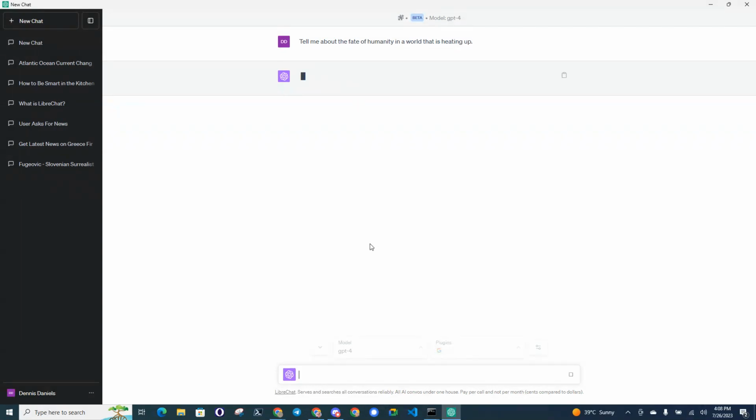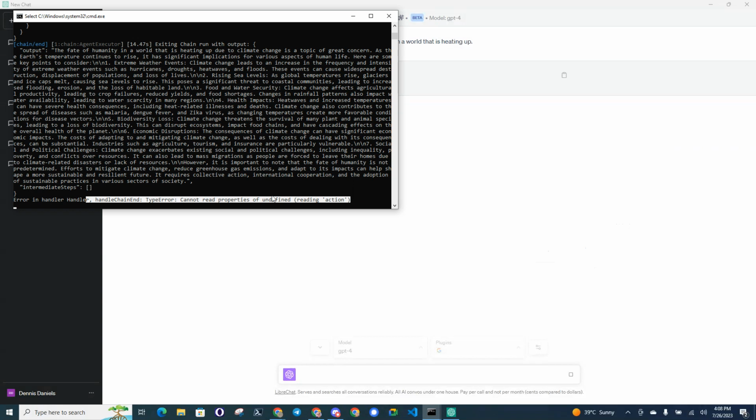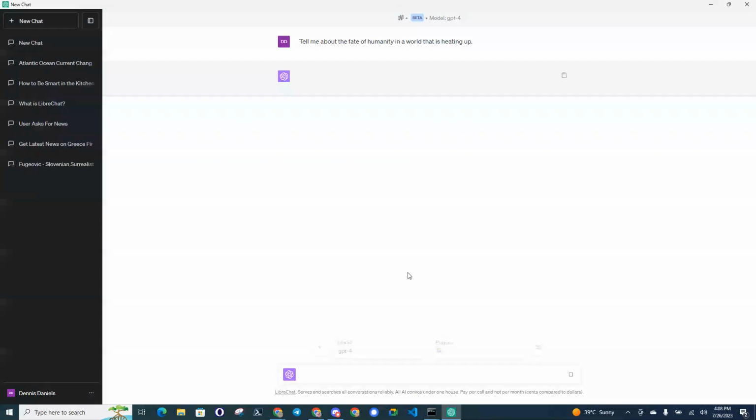Or did it die? Did it die again? It looks like it might have died on me. Error in handler. Exiting chain run with output. Okay, I hit this. That looks like maybe it would have been a stop button, but it wasn't clearly marked as a stop button.